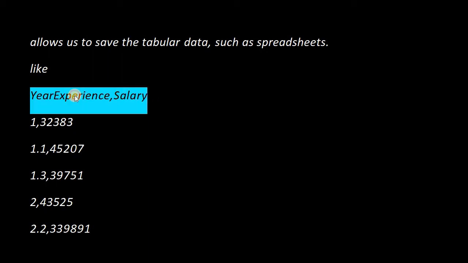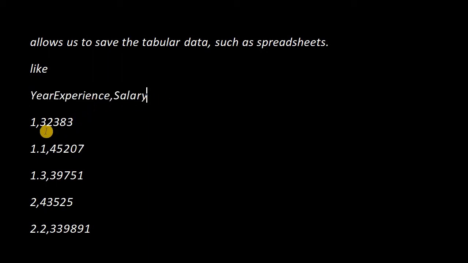These two are the variables. One is the experience and the other is the salary, separated by a comma. The salary is 32,383 rupees, right?